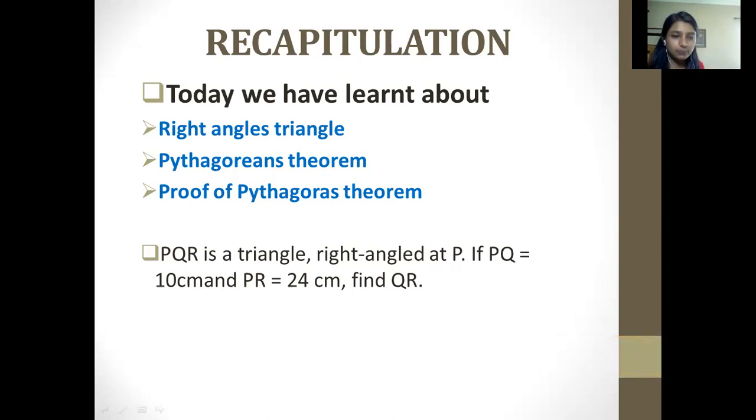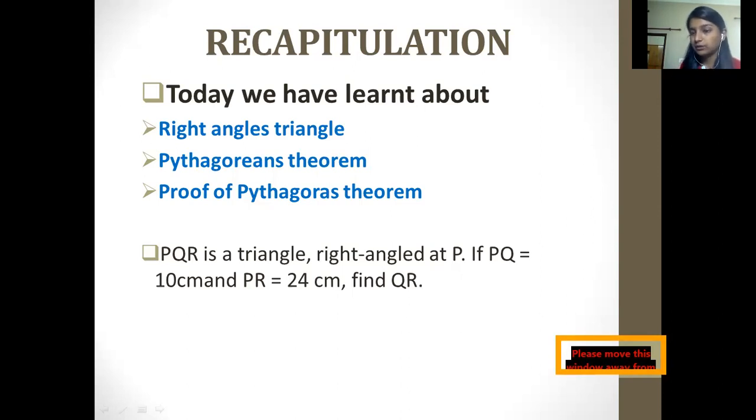Then we have proved the Pythagoras theorem. How have we proved it? With the help of watching a video. You can also make the model, like the way they have made it, though that could be quite difficult for you. Otherwise, you can use cardboard and make the same structure.